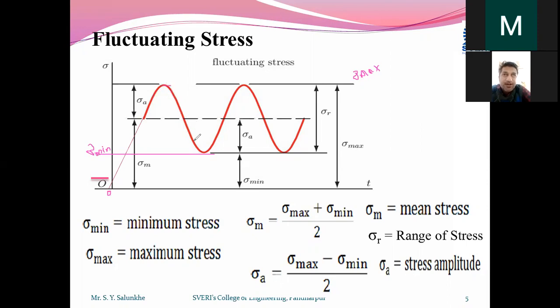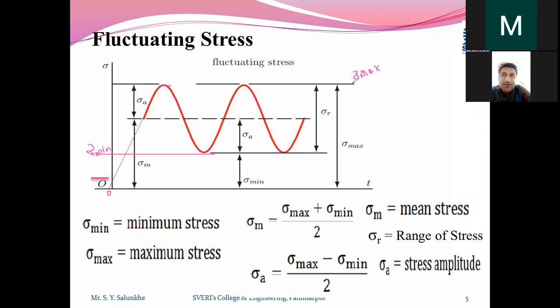Then it is going to get reduced, but it is of the same nature. If it is tensile, then it is tensile type of stress only. If it is compressive, then compressive type of stresses. But in that case, the stress is not constant. It is varying with respect to time between its minimum value and maximum value.